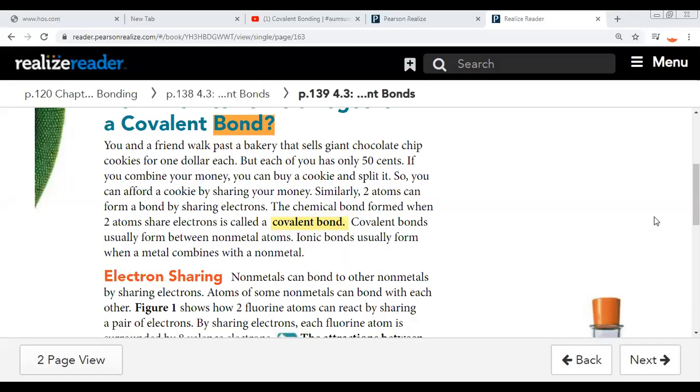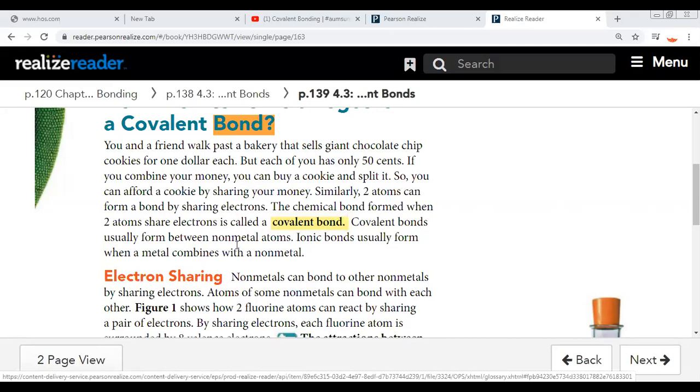Inshallah, we will study covalent bond. Open your book on page 190, 139. Covalent bond. When two atoms form a bond by sharing electrons, the chemical bond formed when two atoms share electrons is called a covalent bond. Covalent bonds usually form between non-metal atoms.